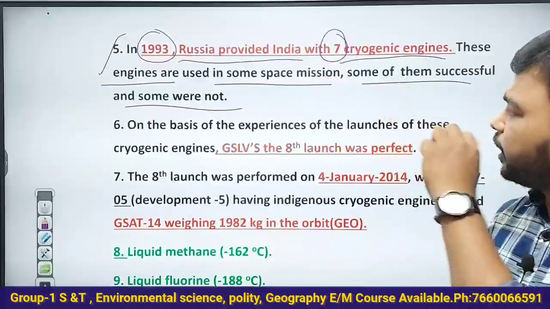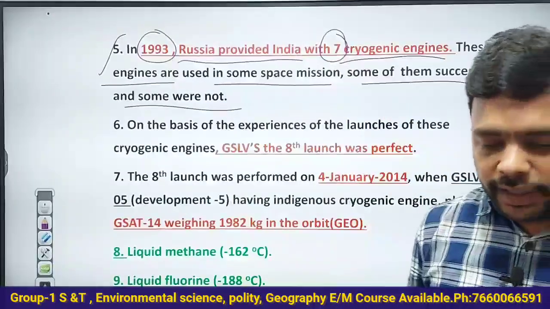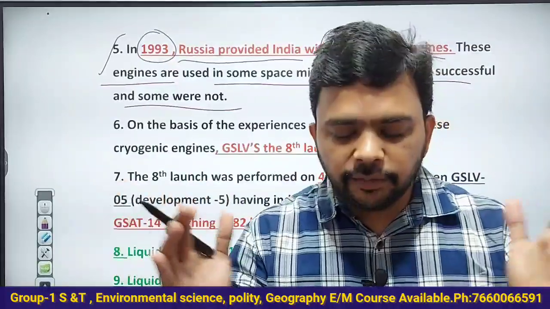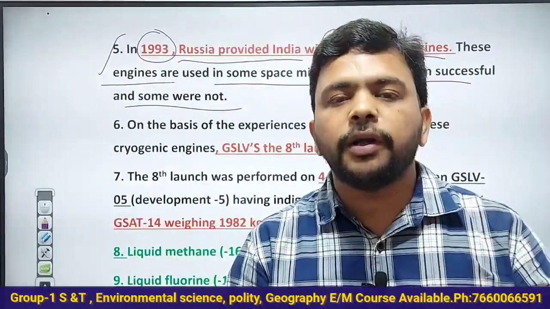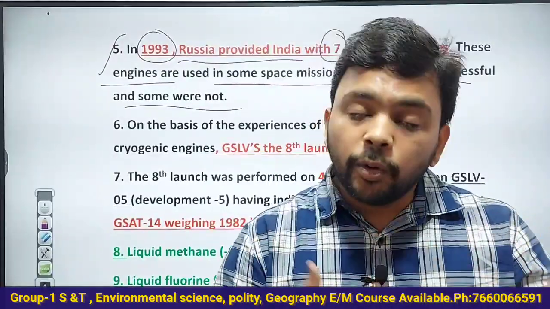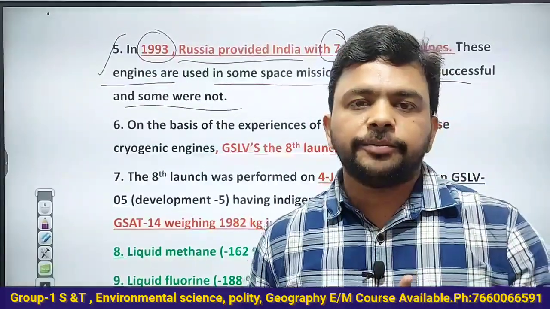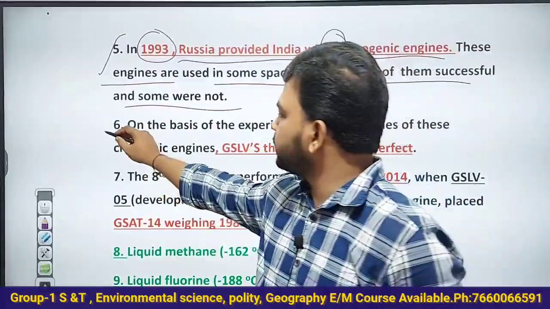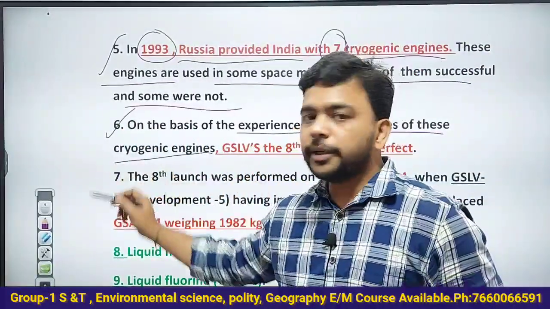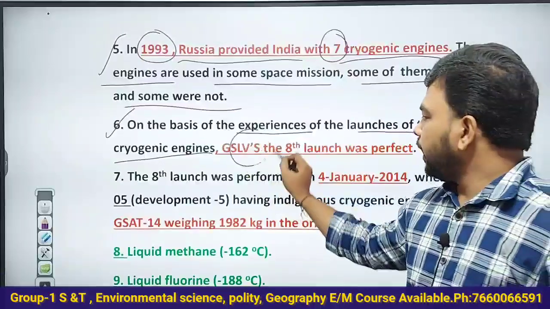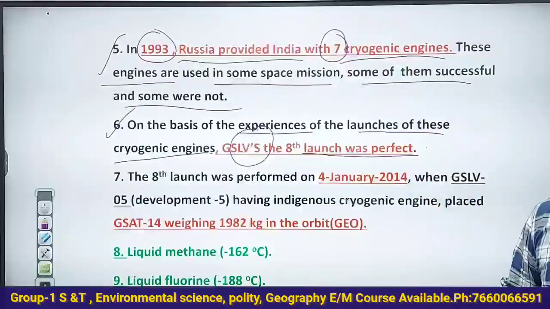So we got 7 cryogenic engines. Our scientists kept them. They did reverse engineering. They did a lot of experiments. They understood how it works, and they developed our own version of the cryogenic engine. Understand this very clearly. On the basis of the experience of launches with these cryogenic engines, the GSLV 8th launch was perfect.